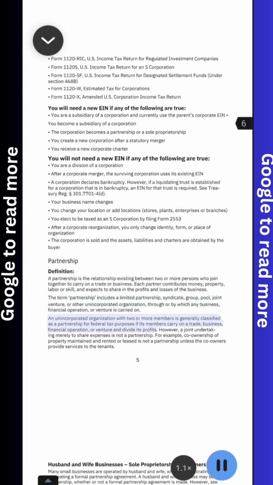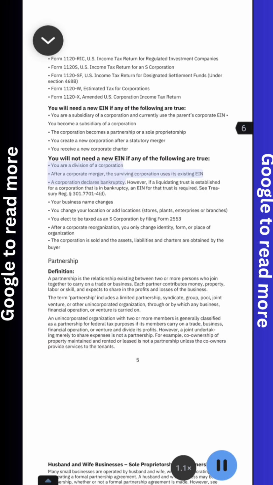An unincorporated organization with two or more members is generally classified as a partnership for federal tax purposes if its members carry on a trade, business, financial operation, or venture and divide its profits. However, a joint undertaking merely to share expenses is not a partnership. For example, co-ownership of property maintained and rented or leased is not a partnership unless the co-owners provide services to the tenants. You are a division of a corporation after a corporate merger.